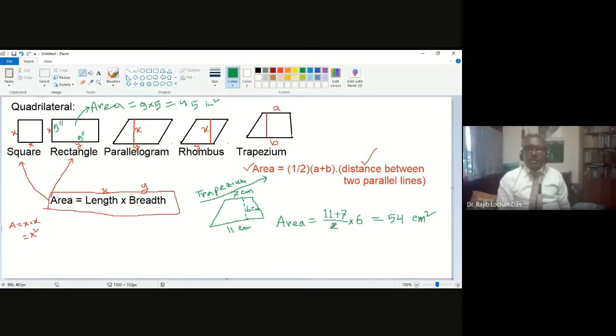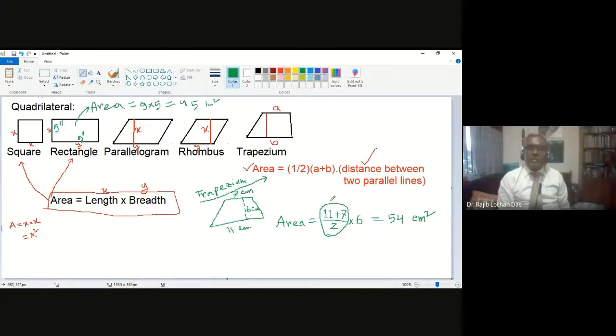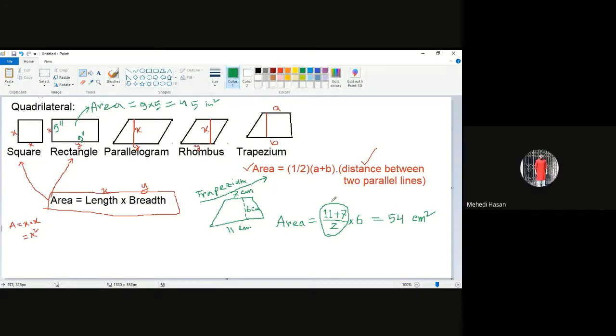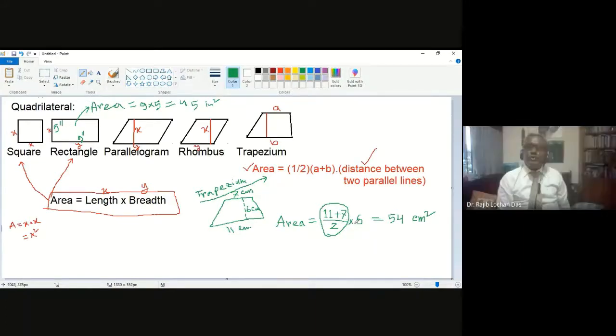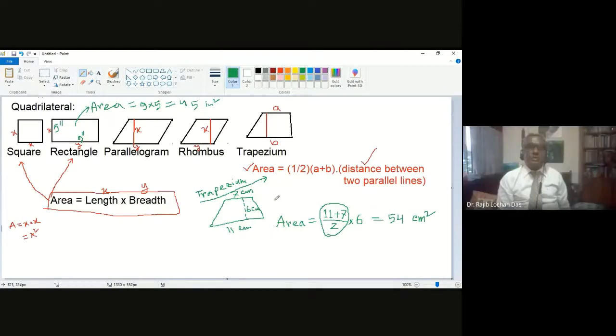So it is half into a plus b. Isn't it half into a plus b? Then into the distance between parallel lines. The distance between parallel lines is 6, so into 6. That is the formula.